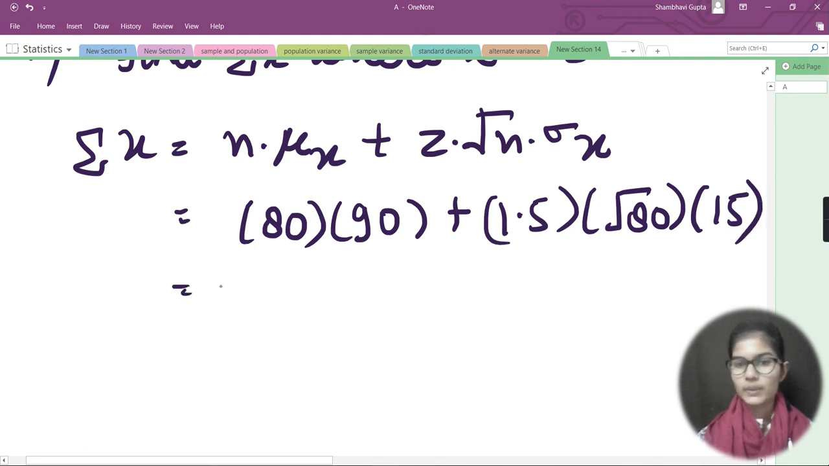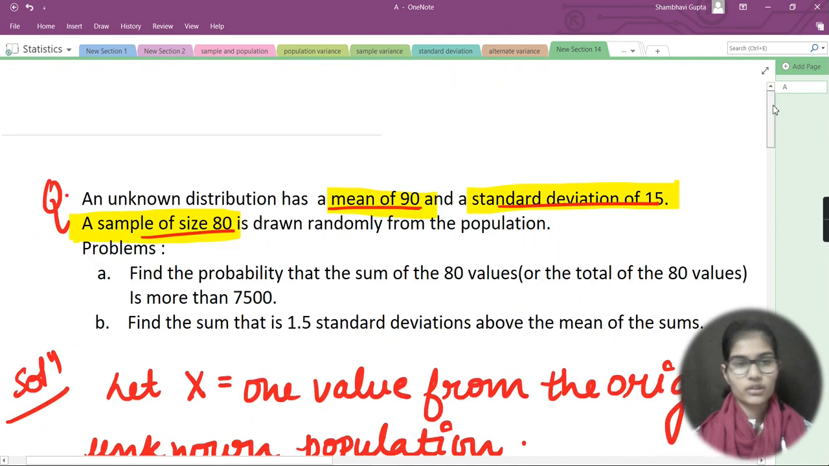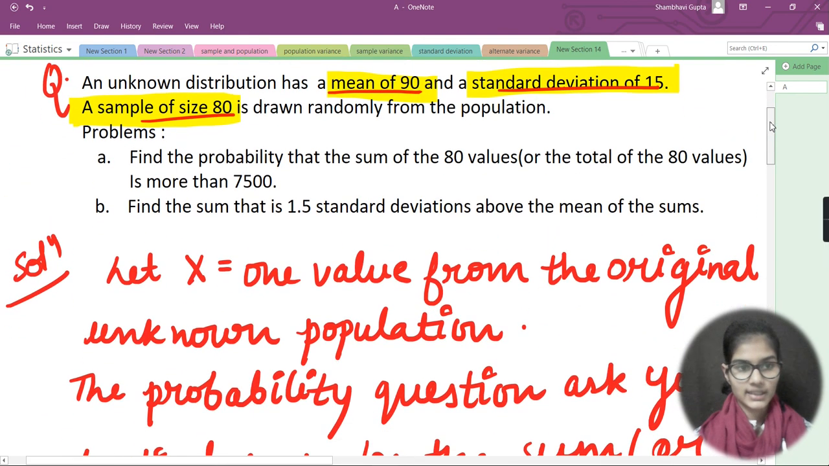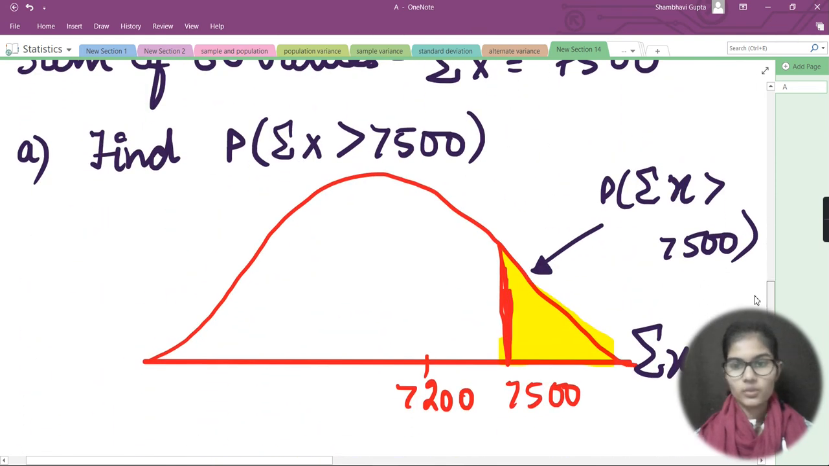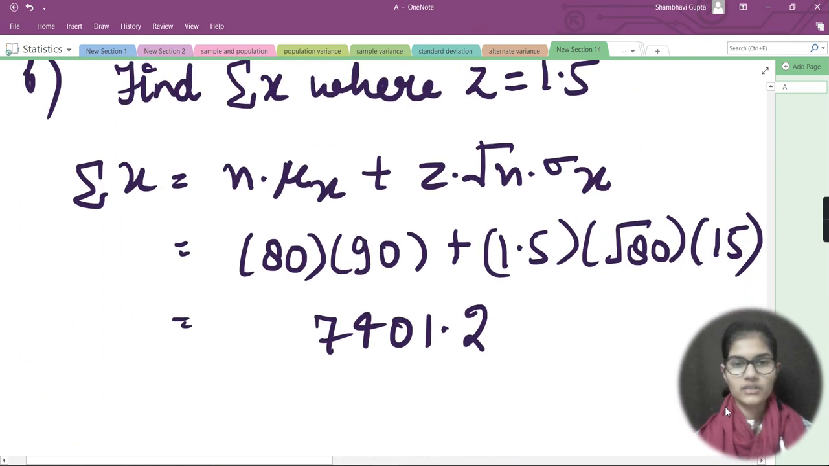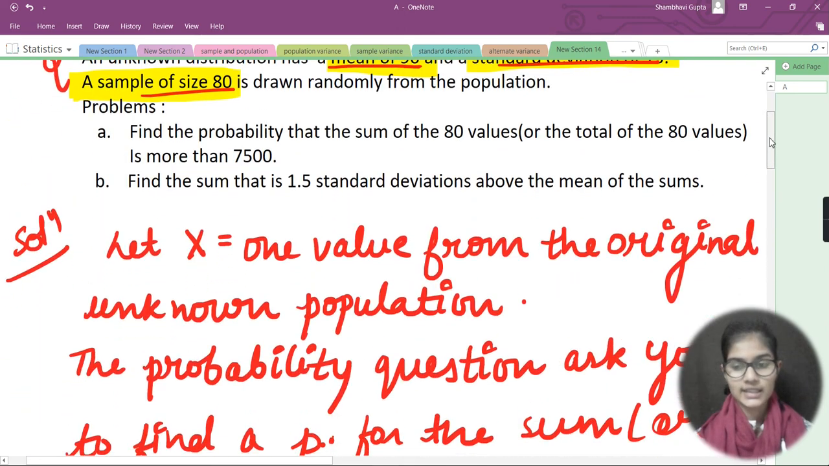When you calculate all of these things, the final output which you are going to get is 7401.2. So this is the answer you get when you calculate these values. I hope you got the idea of how you solve these types of questions. Here we have solved both of the parts: in one we made the graph, and in the second we did it through calculation.